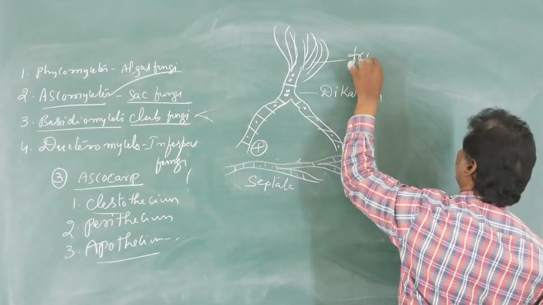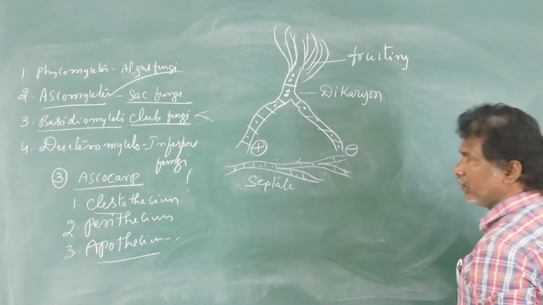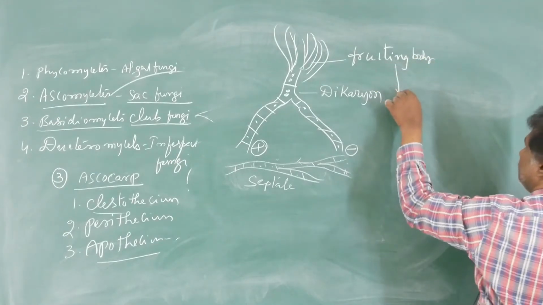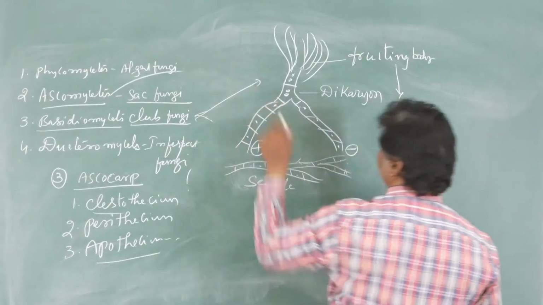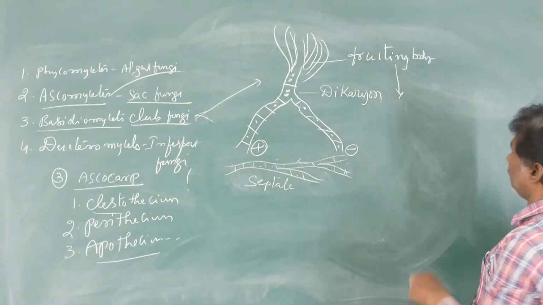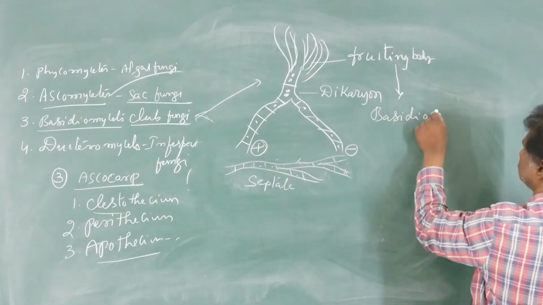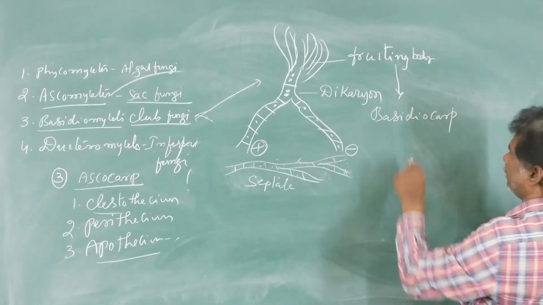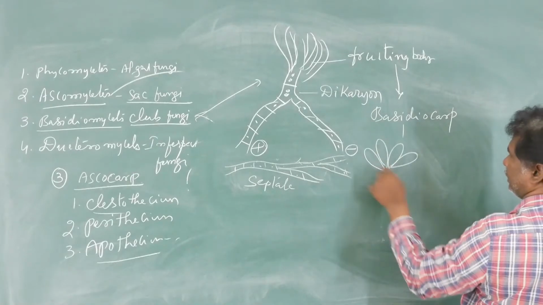The fruiting body of the Basidiomycetes is called basidiocarp. That basidiocarp produces club-shaped structures.